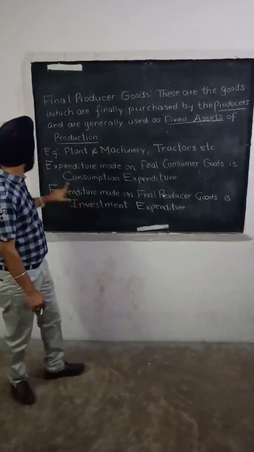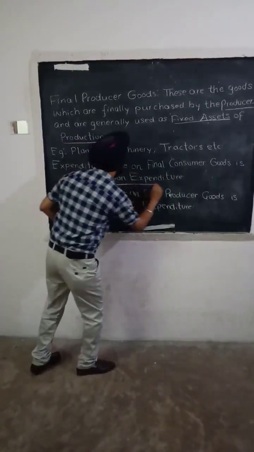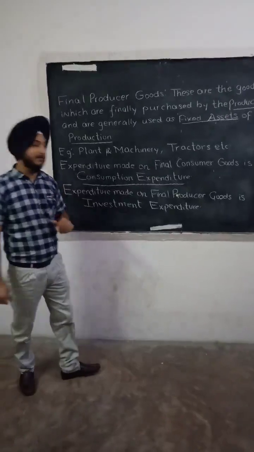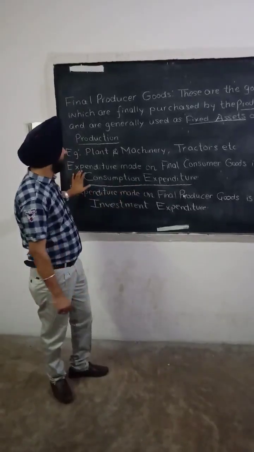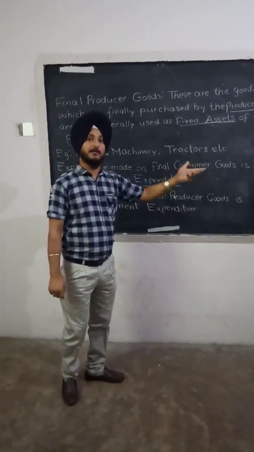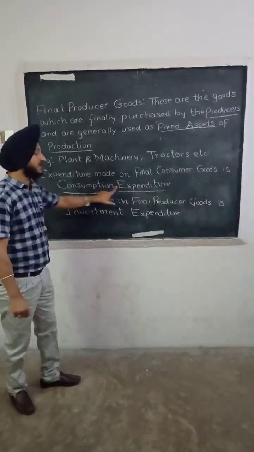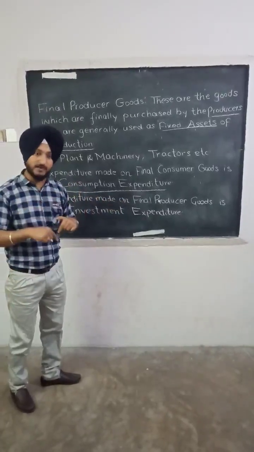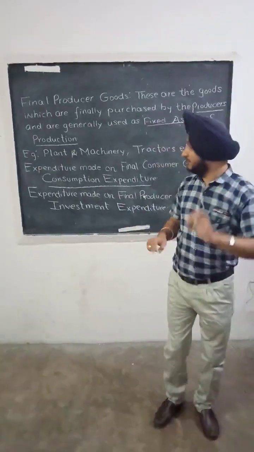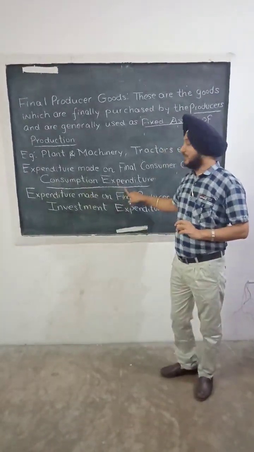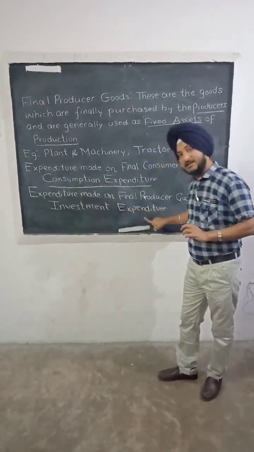Next, expenditure made on final consumer goods is called consumption expenditure. There may be a 1 mark question: what do you mean by consumption expenditure? It is the expenditure made on final consumer goods. Or, what is it called when we make expenditure on final consumer goods? The answer is consumption expenditure. It means when a consumer spends his income to satisfy their wants, that expenditure is called consumption expenditure. And expenditure made on final producer goods is called investment expenditure.